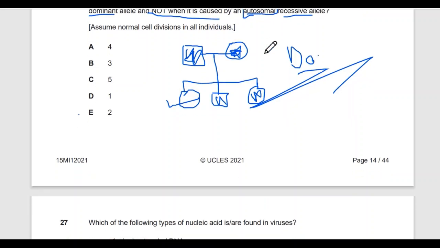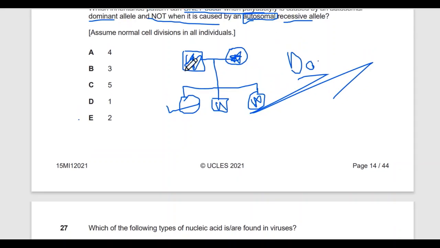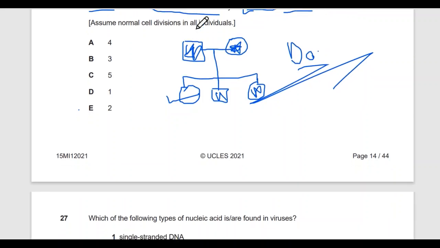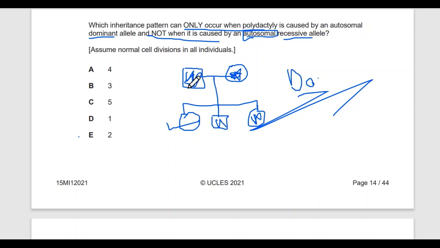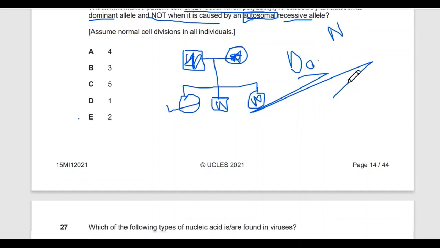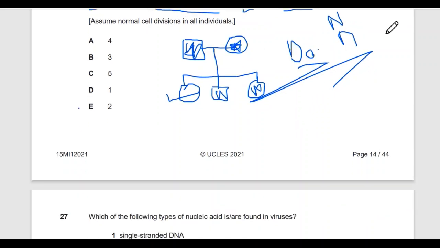You can just memorize this trait, but if I explain it by theory, here is why it can't be recessive. If we consider the affected allele to be dominant, I am taking capital N for the affected one and small n for the recessive normal one.